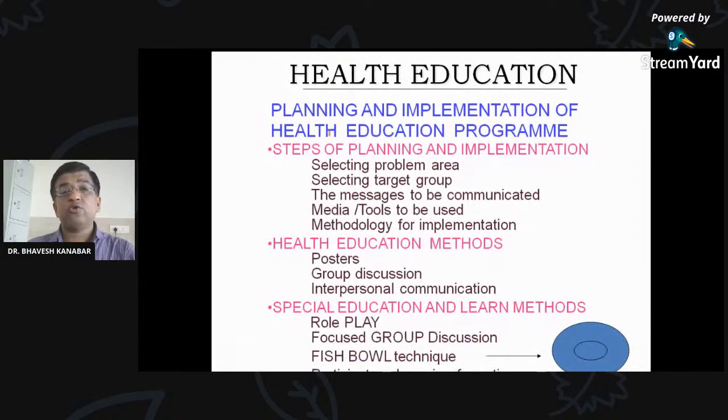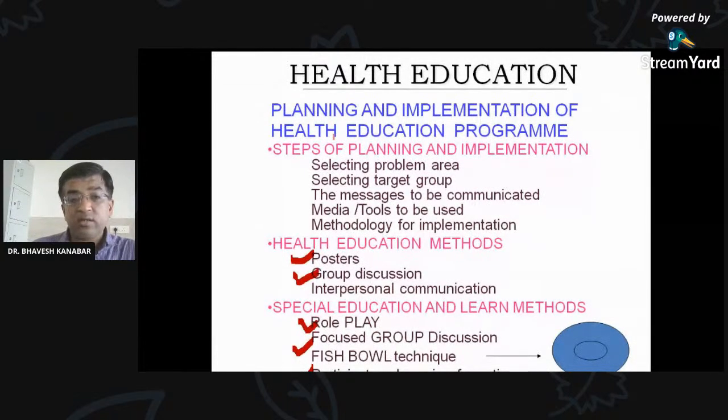Health education is also one of the important steps for prevention. We can educate the people, like health education about corona is going on, using masks and everything. Here also, we have to give health education by posters, group discussion, role play, focus group discussion. These are the methods by which health education about prevention of measles can be given. But with the availability of the vaccine, taking the vaccine is the major part. The role is limited here in case of measles.